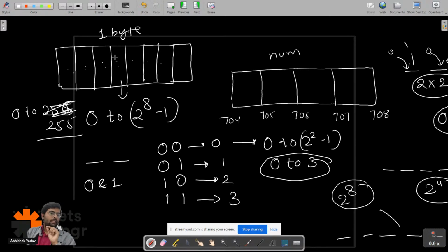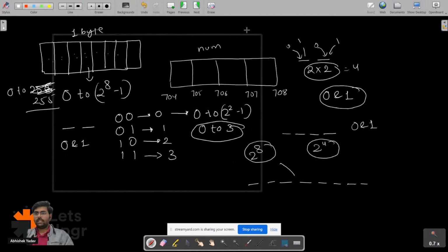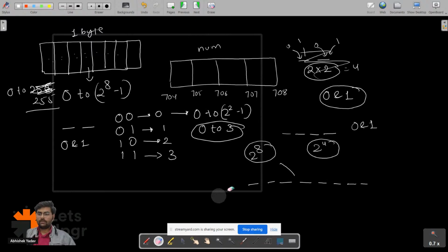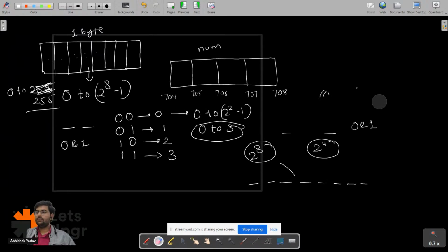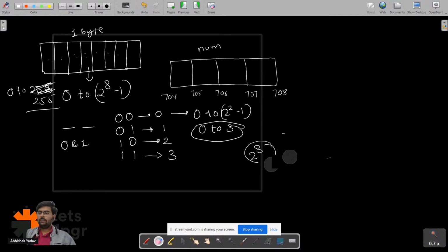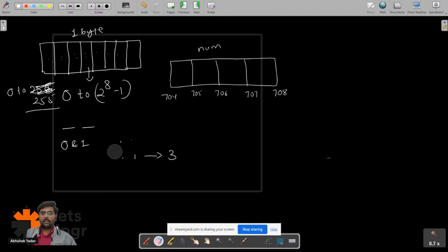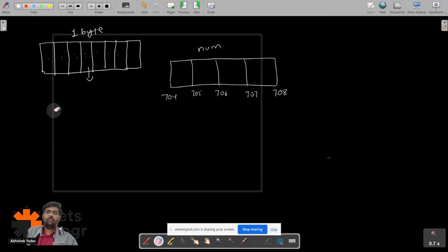Okay, let's see. Is everyone clear till this point? Clear, right? So let's come back. Yeah. So here, 1 minute. Yeah. So here we got the idea about how many numbers I can generate in 1 byte, how many numbers I can store in 1 byte, right, everyone?